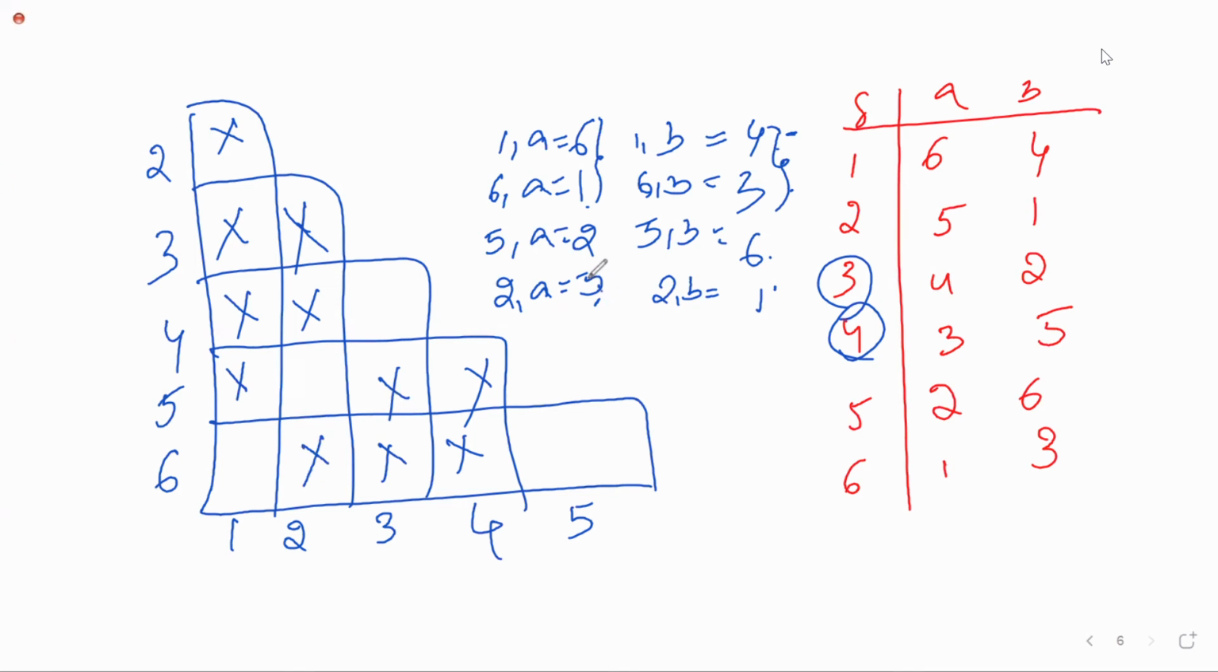2, 5. Both are available. 2, 5 means 2, 5. Both are non-final. 6, 1. Both are non-final. So don't cross it.